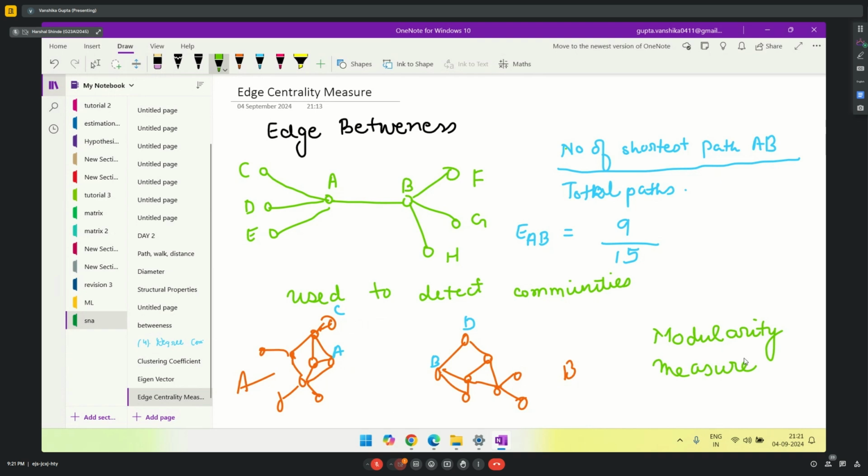Actually we want to find communities. I told you that A and B are different cities, but for example, you didn't know these are different cities. We weren't aware of them being different. We were just given a graph like this. What is happening?